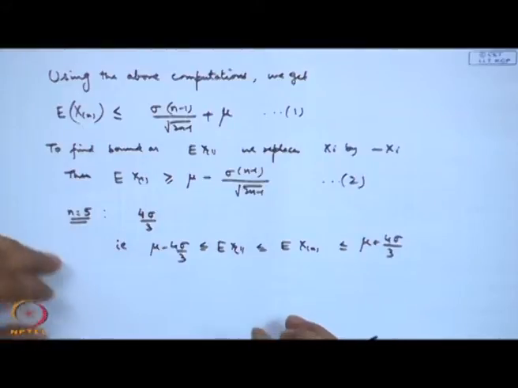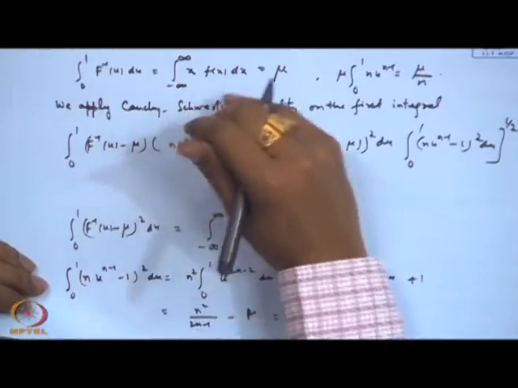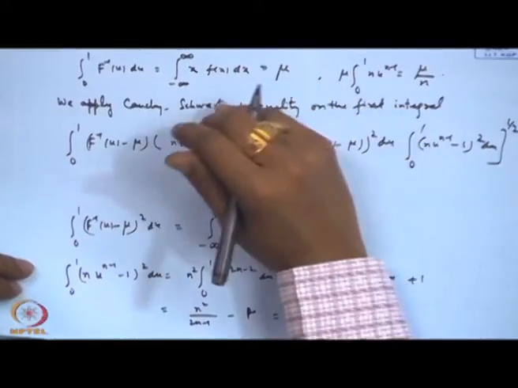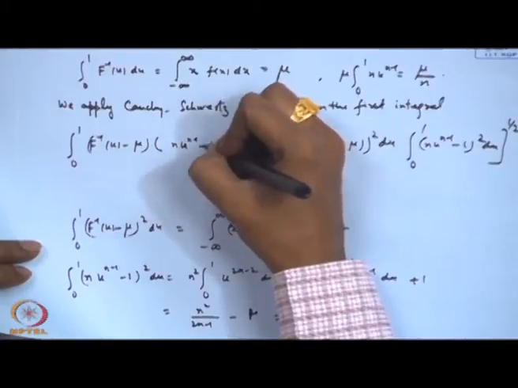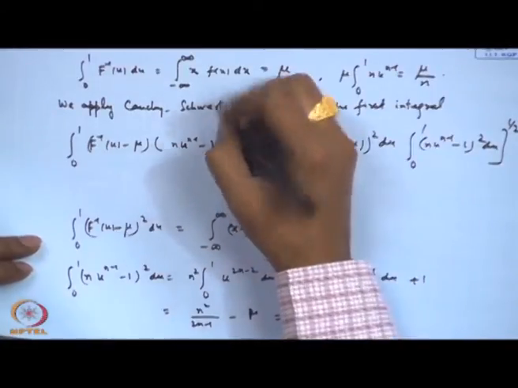Then one question may arise. This derivation that I have done is through the Cauchy-Schwarz inequality. Now, we know that in the Cauchy-Schwarz inequality, the equality is attained if the two functions f and g are linearly related. If we apply that condition, then certainly equality must be attained.